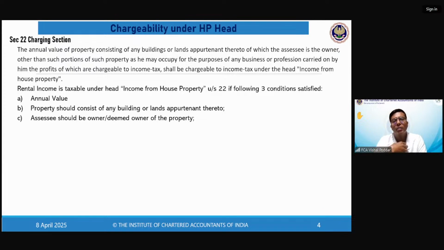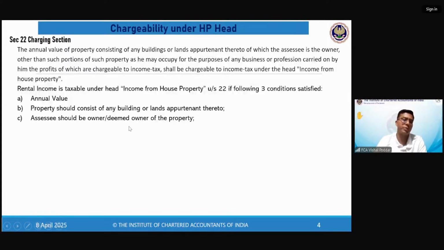I have taken that commercial property from Priyanshi on rent, and further I have given it to Rehana on rent. Now I am paying rent to Priyanshi, and Rehana is paying rent to me. Whatever rent I am paying to Priyanshi, for Priyanshi this is HP income. But whatever rent Rehana is paying to me, for me that rent is not HP income, though everything is the same. But what is the difference? The difference is this third point.